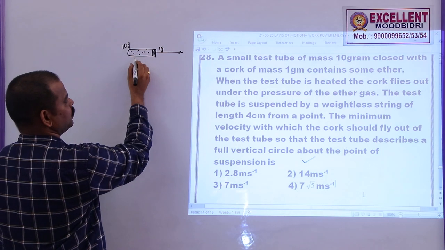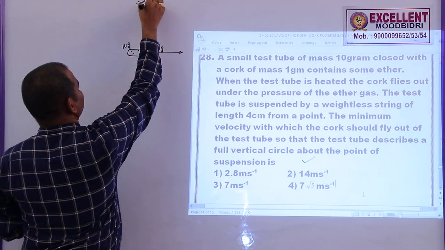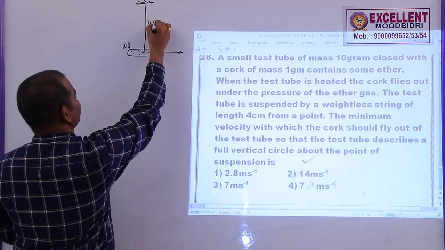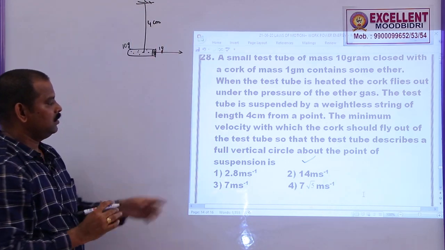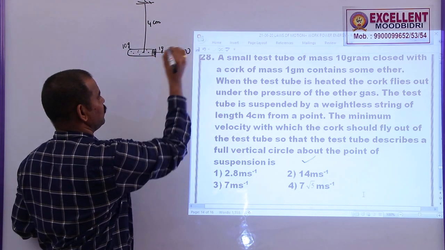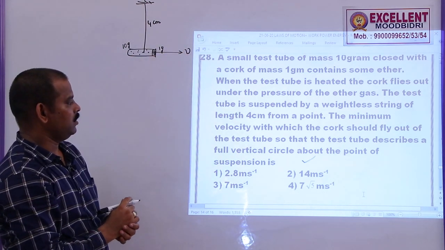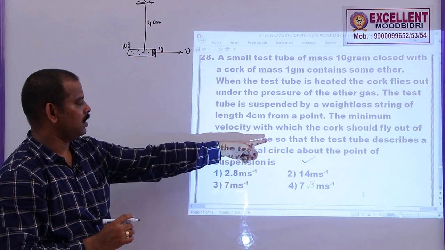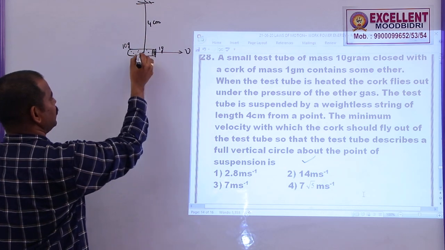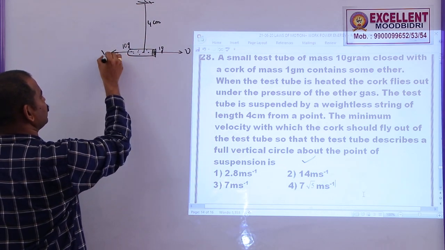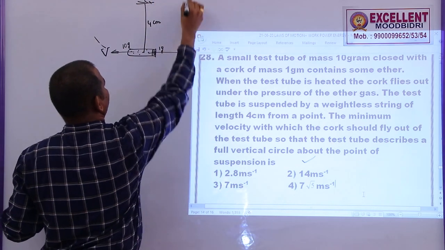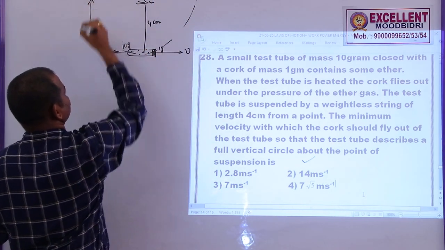The test tube is suspended by a weightless string of 4 centimeters length. What is the minimum velocity with which the cork should fly off so that the test tube describes a full vertical circle? So what is the velocity of this one? V, they are asking. When the cork moves in this side, the test tube will go in this direction with a velocity v, and with this velocity it has to describe a complete circular path.